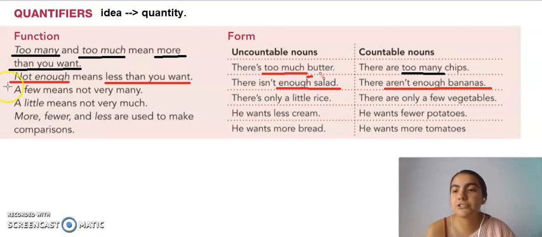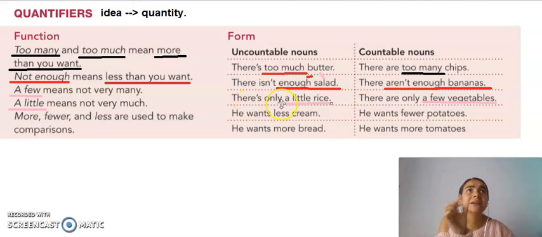Then we move on to a few and a little. So a few and a little means that it's just a little quantity of something, right? But I'm going to use a few with countables and I'm going to use a little with uncountable. So for example, there's only a little rice. There's only like a few pieces of rice for many people. So no way, there is only a little rice. And then a few vegetables means that there are just 2 tomatoes for 20 people. So there are only a few vegetables, right? So a few for countable, a little for uncountable.